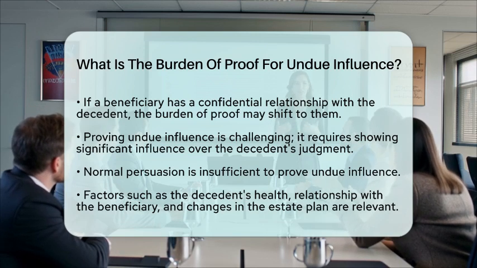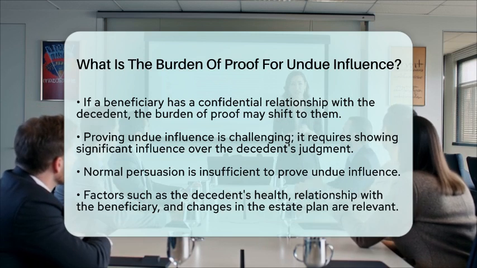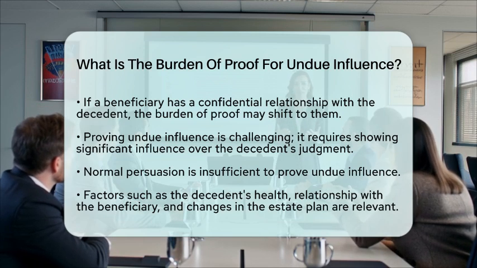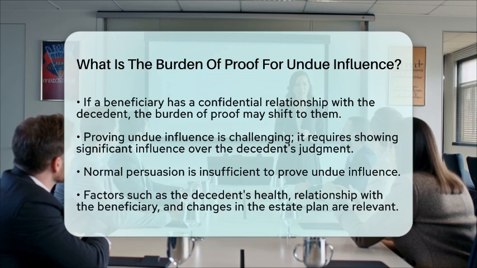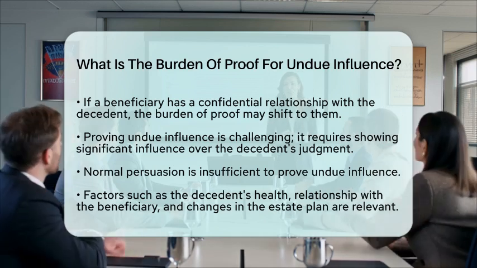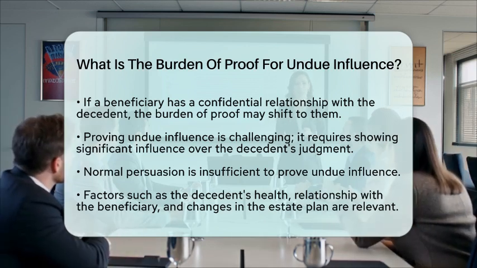In summary, the burden of proof for undue influence in elder law and estate matters rests with the person contesting the will, trust, or gift. They must provide convincing evidence that the decedent's free will was overpowered by another's improper influence, leading to an estate plan or gift that the decedent would not have made otherwise.